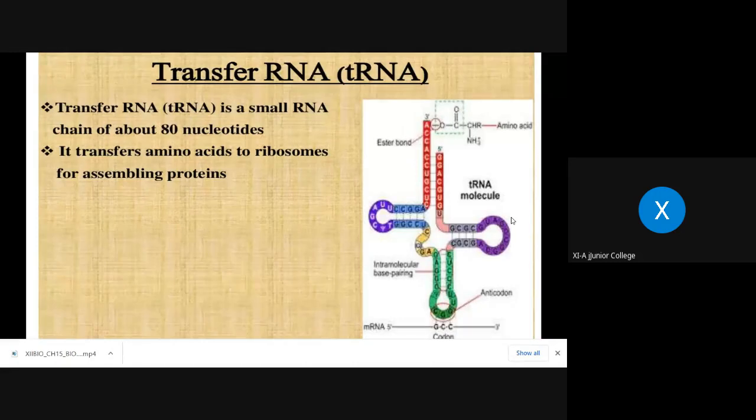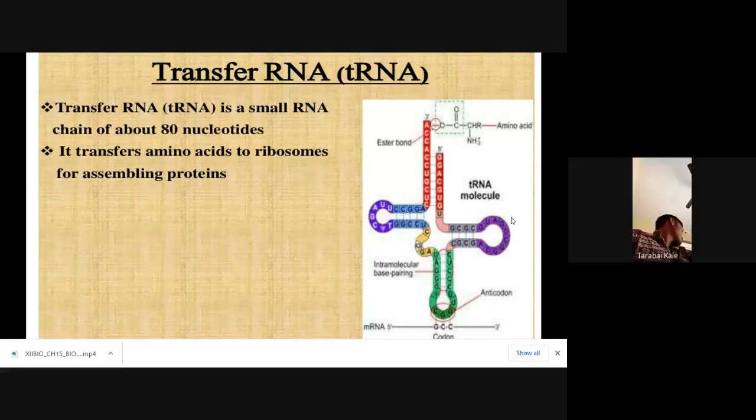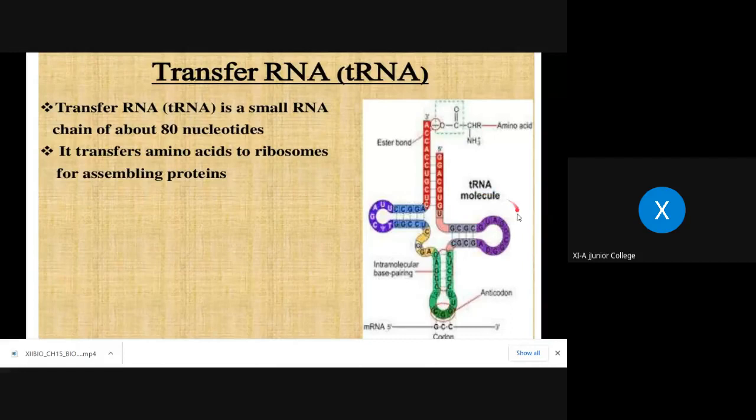Dihydroxyuracil, DHU. The loop nearest to the 5' end, the first arm or loop, is DHU, or this is also called the D arm.